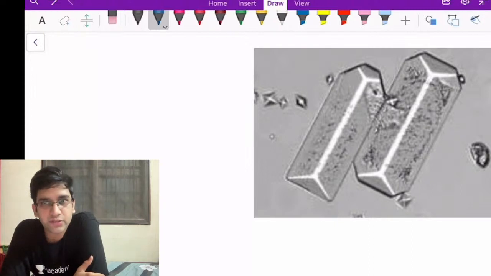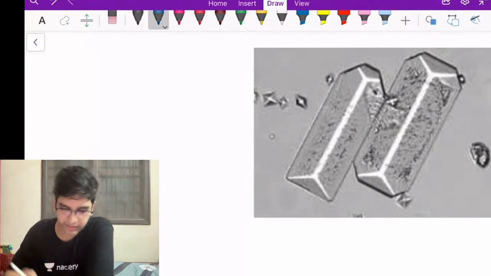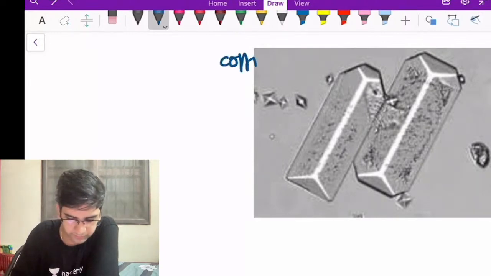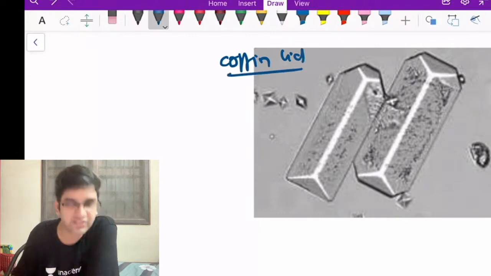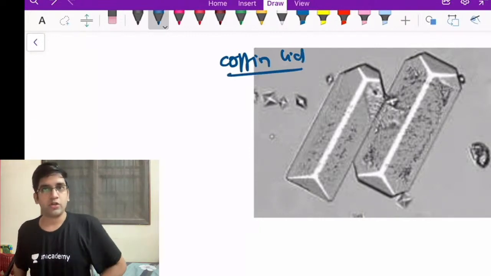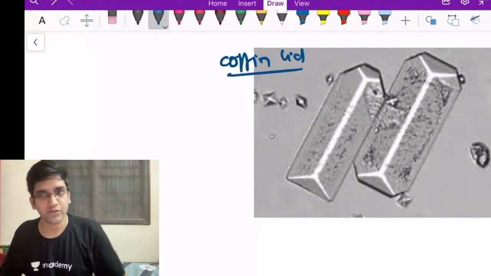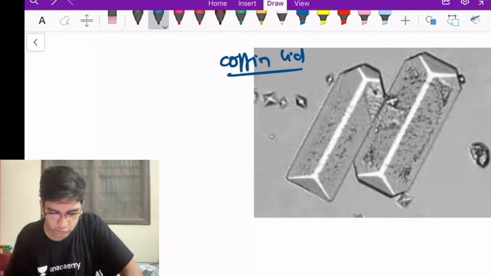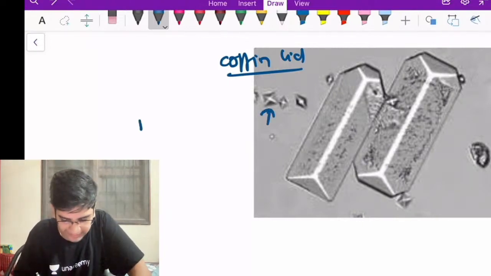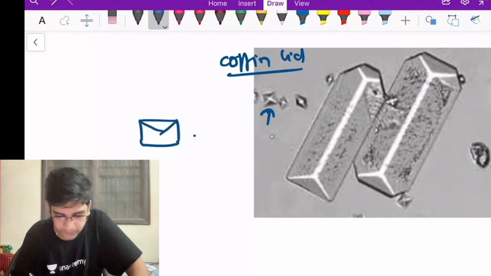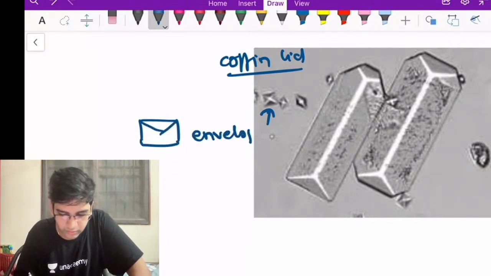The appearance is coffin lid appearance. Coffin lid appearance is seen in calcium oxalate stone, right? It looks like a coffin lid. Coffin lid is seen in calcium oxalate, or coffin lid is seen in which infection? Coffin lid is correct. Calcium oxalate, we see the background one. Calcium oxalate stone, we have envelope shaped crystals, right? Envelope shape is calcium oxalate.